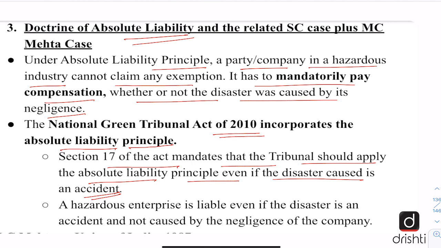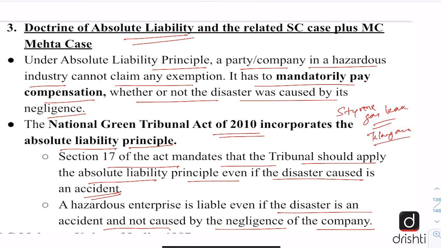A hazardous enterprise is liable even if the disaster is an accident and not caused by the negligence of the company. So this is a very strict law and strict doctrine. But the problem here is that it is not applied uniformly. Even in the recent styrene gas leak which happened in Telangana, this absolute liability principle or doctrine was not applied initially. Later on, some lawyers raised this point that the absolute liability principle should be applied and the company must pay compensation whether or not it was an accident.